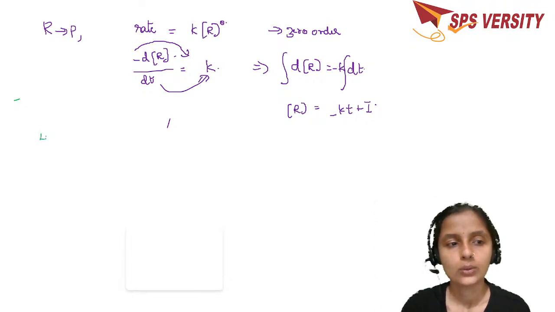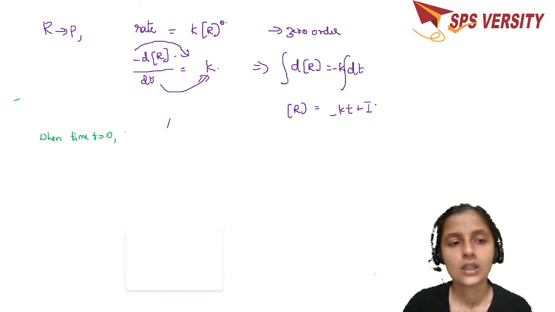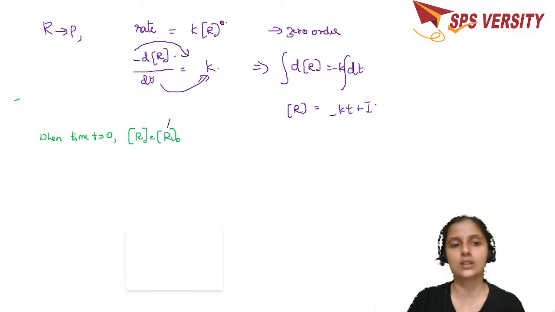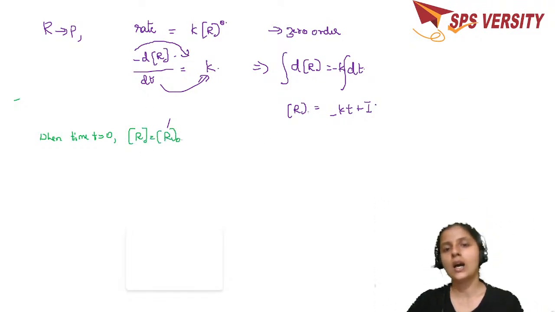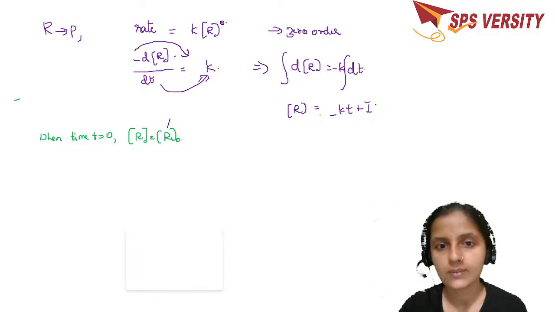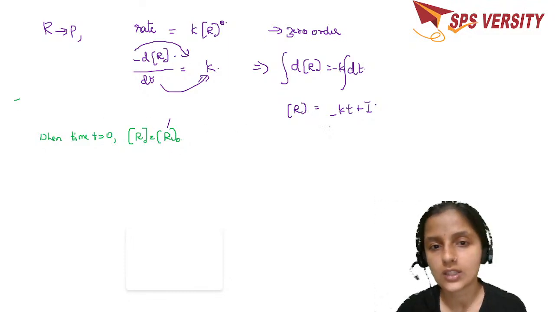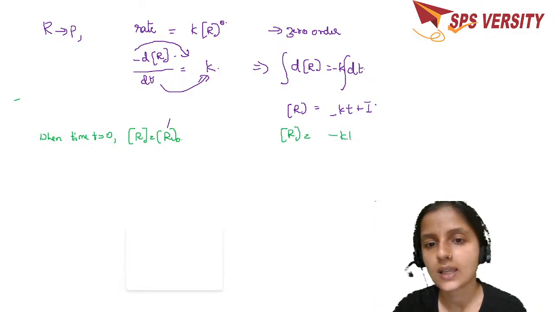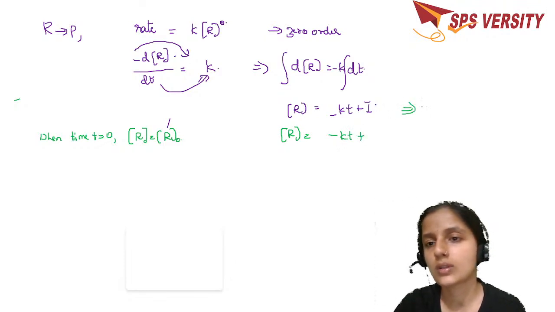So when time t is equal to 0, the concentration R becomes equal to the initial concentration. When you started this, R is the concentration at time t, and R naught is the concentration at time t is equal to 0. So put those values. R is equal to minus KT plus I. If you put t is equal to 0, you get R naught is equal to 0 plus I.